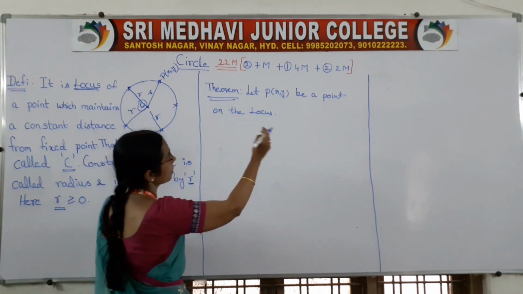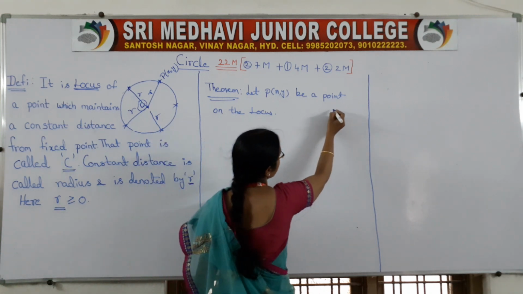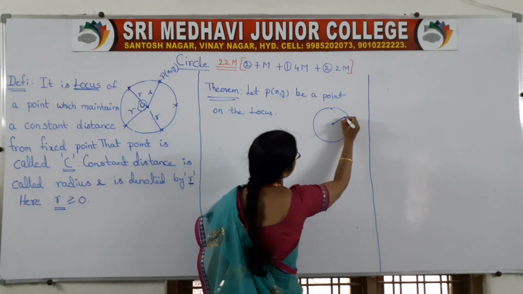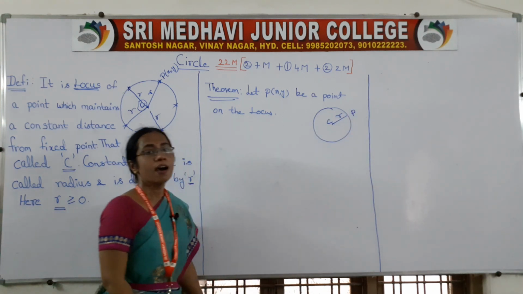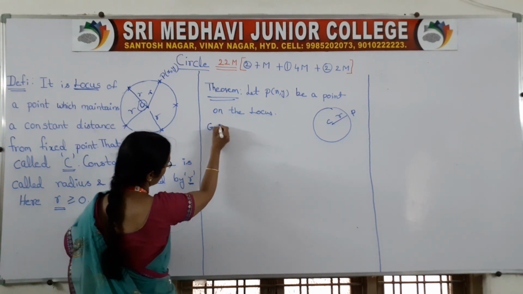Let P(x, y) be a point on the locus, and according to the definition, this point maintains a constant distance r. Now we have to take the geometrical condition.